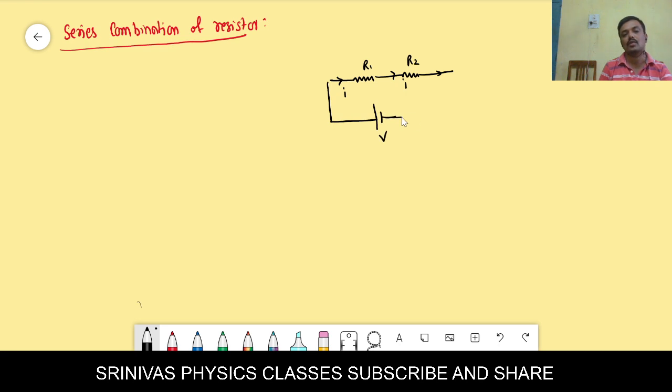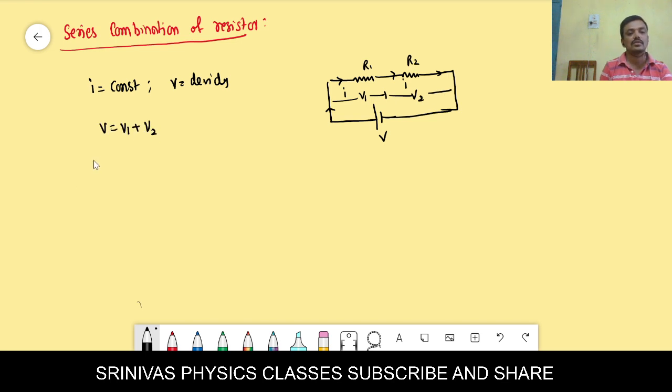In the series connection, what happens? Which is constant and which divides? Current is the same, current is constant, and potential divides. Remember it. We write the potential across the first resistance as V1 and across the second resistance as V2. So V is equal to V1 plus V2, that is IR1 plus IR2.